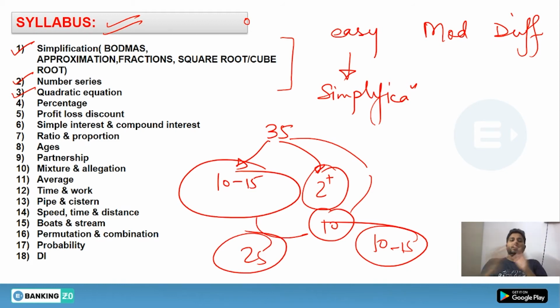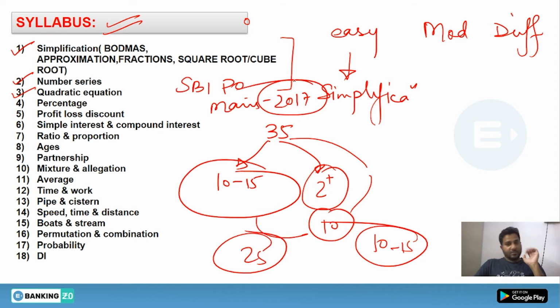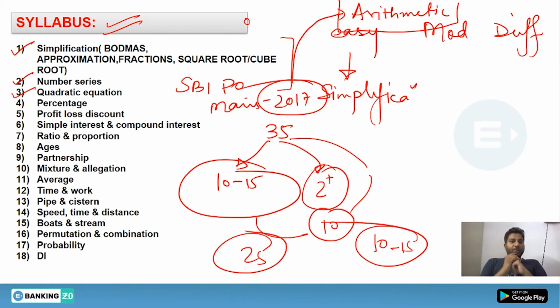Now what you can do is, as you know, from SBI PO mains 2017, all the things have changed, because in 2017 the examiner was asking about arithmetic DI, and the aspirants were caught by surprise, because they had never faced any kind of arithmetic DI. What is arithmetic DI?